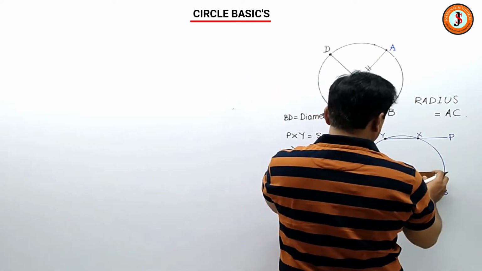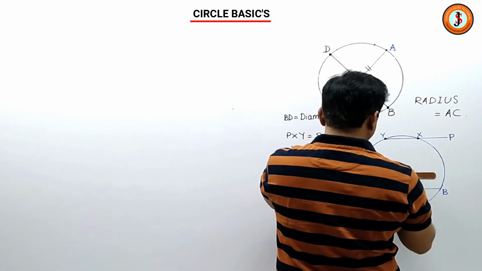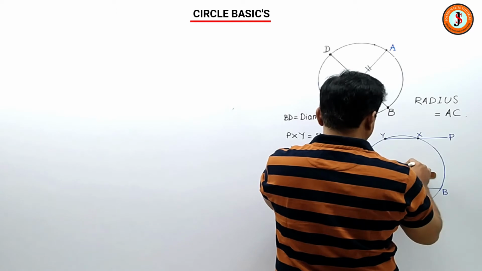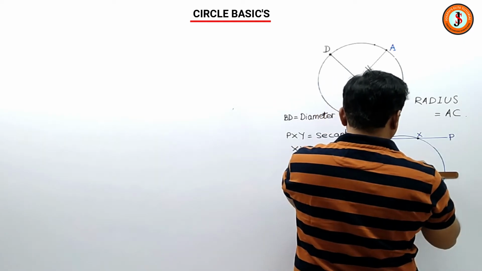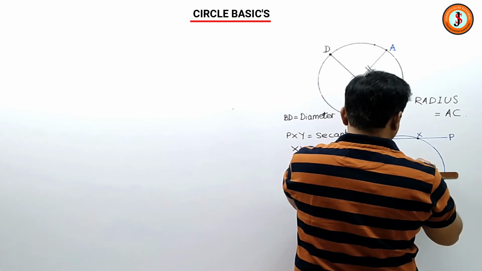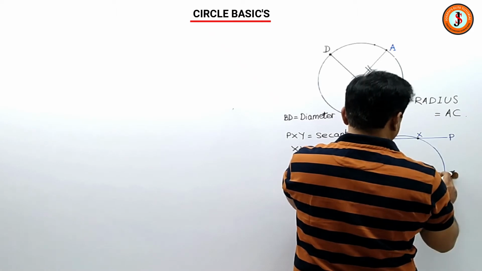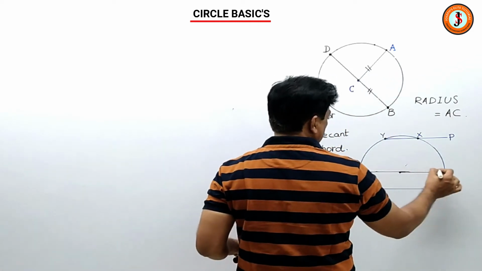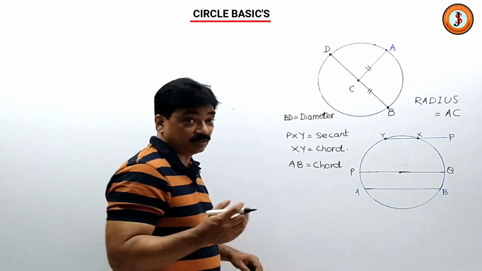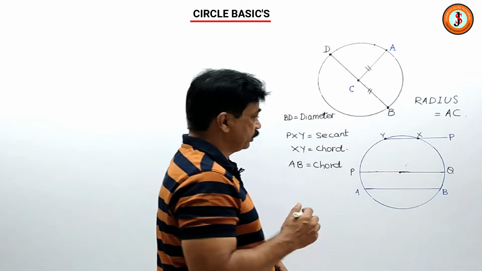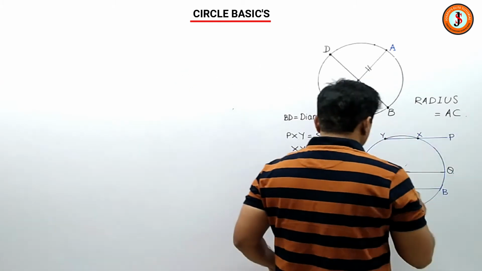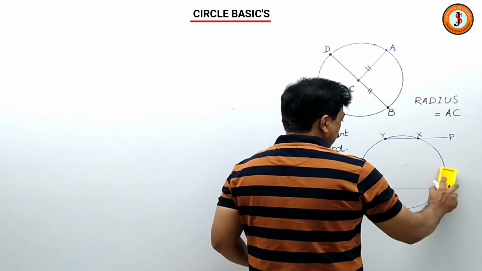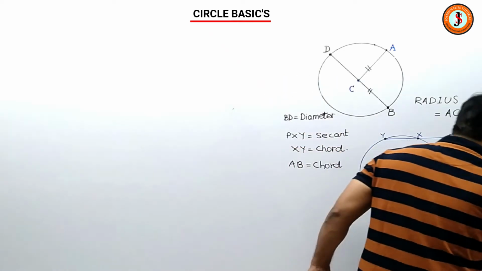I can draw another one. So, in this case, PQ is another diameter. So diameter is the largest chord. Now I will rub this largest chord. That is, I will rub the diameter. I will put the center back.